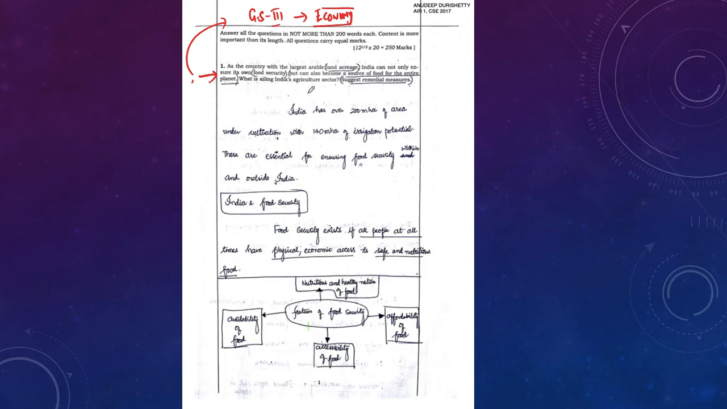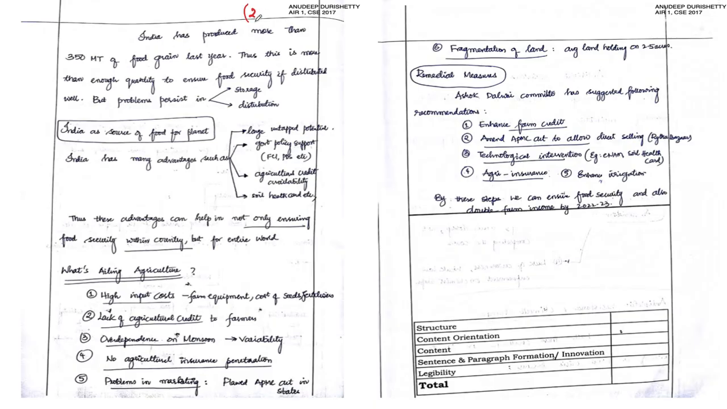As the country with the largest arable land acreage, India can not only ensure its own food security but can also become a source of food for the entire planet. What is ailing India's agricultural sector? Suggest remedial measures. One thing we need to understand is they are asking us to answer in 250 words, carrying 15 marks in the UPSC mains examination, and you will be given a maximum of only 3 pages to write this answer.